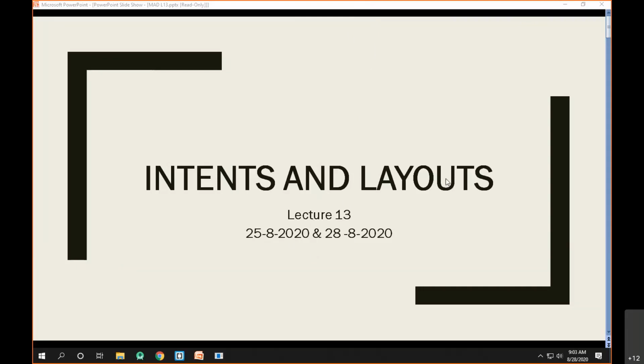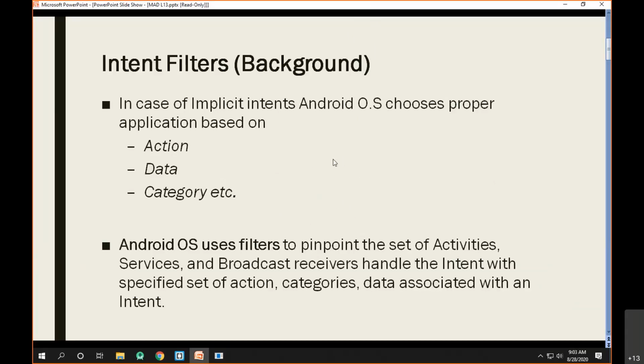So as we said here, we studied something called intent filters. Now let's try to understand what we mean by intent filters. Intent filters are typically used in the case of the implicit intent. Whenever you are not specifying the name of the destination activity, what you are using is the action and the data.